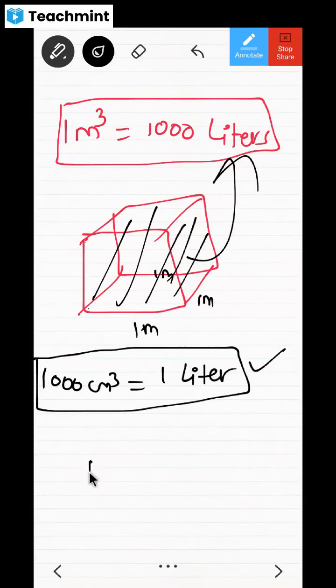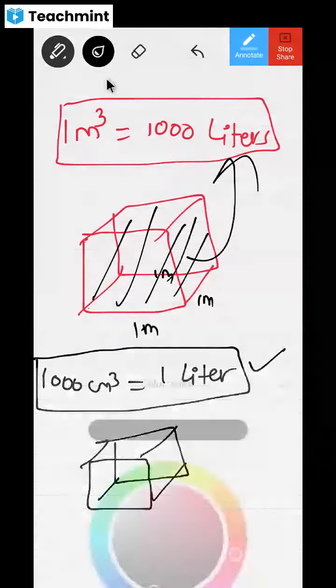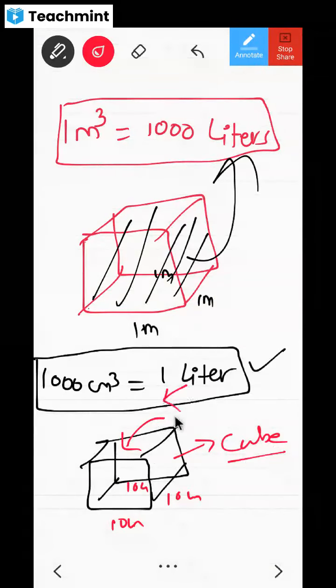1,000 centimeter cube means there is a cube of side 10 centimeter. Now this length, breadth, and height, whatever sides are there, they are 10 centimeter, 10 centimeter, and 10 centimeter. Can you imagine 10 centimeter from a scale? You have a scale of 15 centimeter, no? If this is the cube, 10 centimeter length, 10 centimeter breadth, and 10 centimeter height, and if you want to put water into it, how much water will be there? 1 liter of water will be there. Is that understood? Yes, sir.